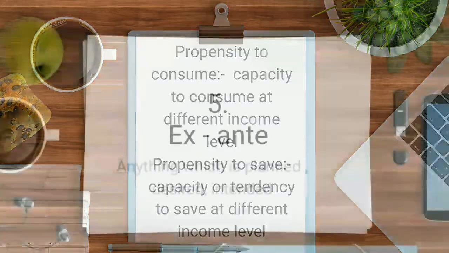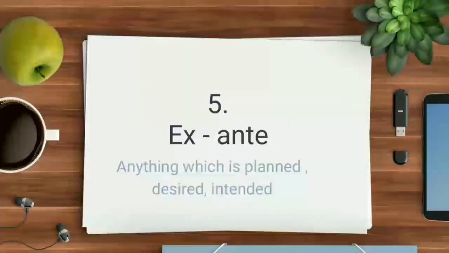Now understand another most important term from this chapter, that is ex ante.